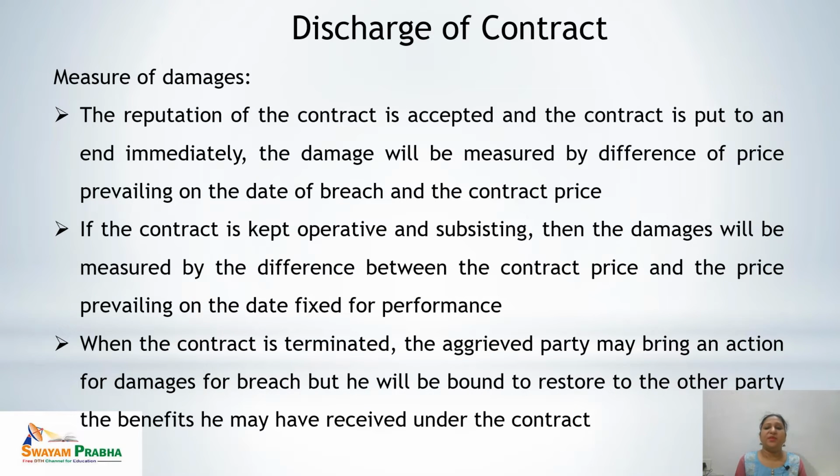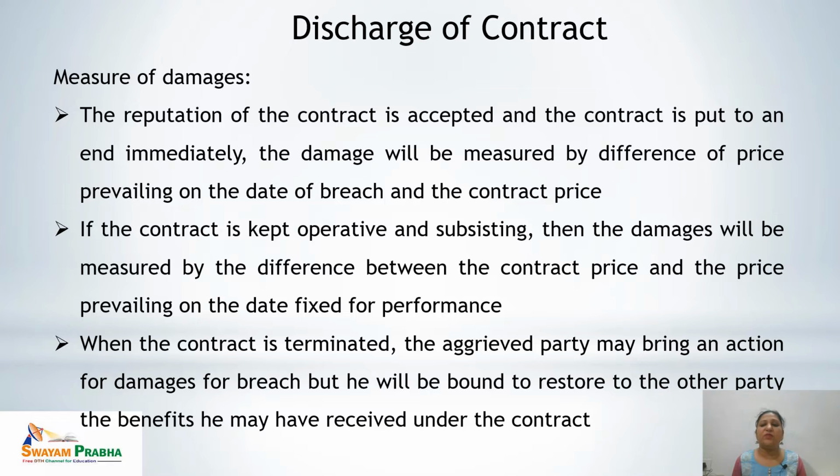So how would these damages be calculated or measured? There are a few cases in this. Let's read all those cases. If the repudiation of a contract is accepted and the contract is put to an end immediately, the damages will be measured by the difference between the price prevailing on the date of breach and the contract price.